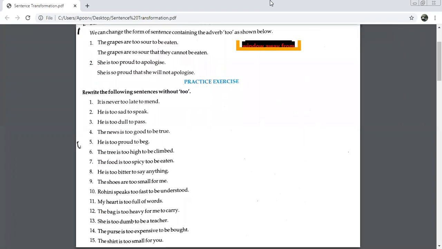My heart is too full of words. My heart is so full of words that I cannot. My heart is so full that I do not have words.